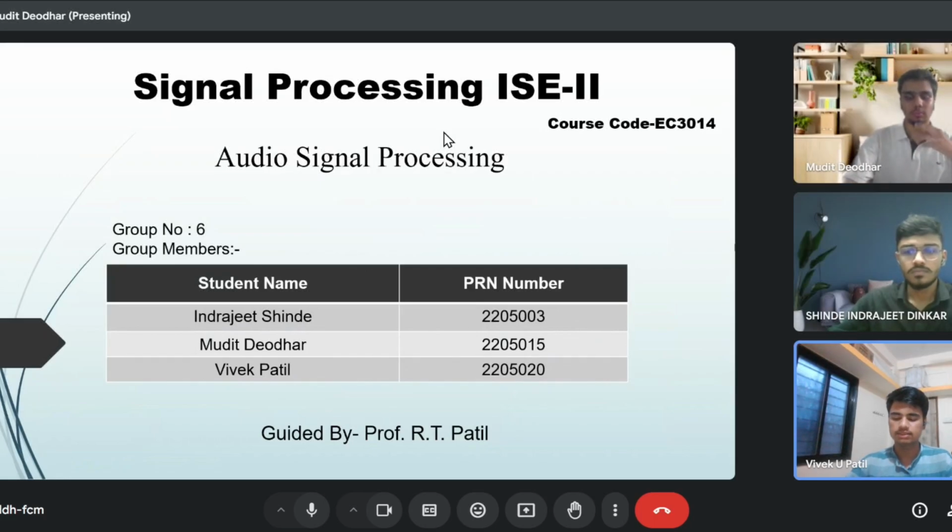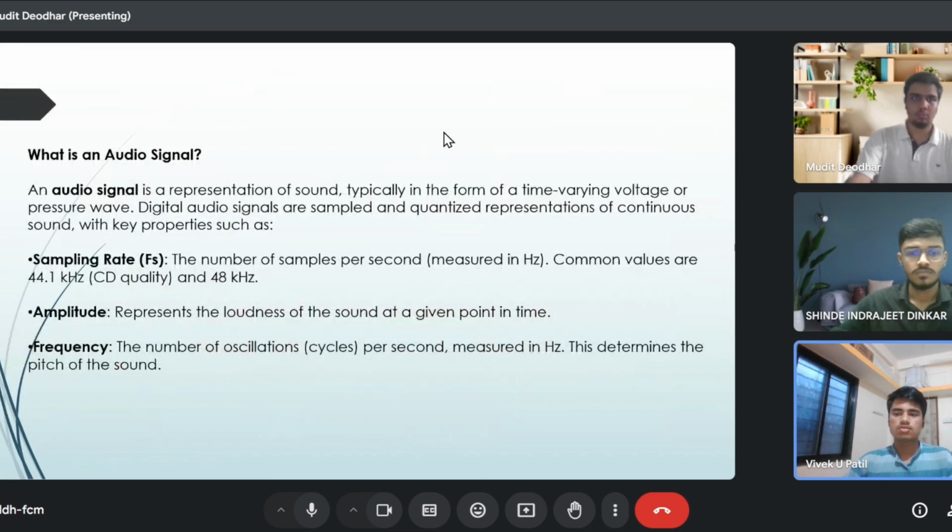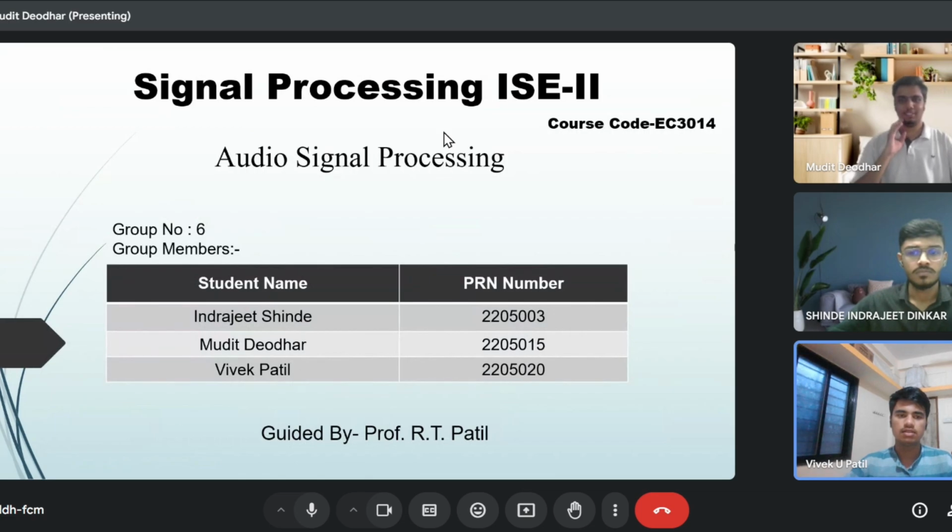So our group number is six, and me and our group member are presenting the topic audio signal processing, which is part of signal processing ISC2. So my name is Vivek Patil. So let's start from what is an audio signal.